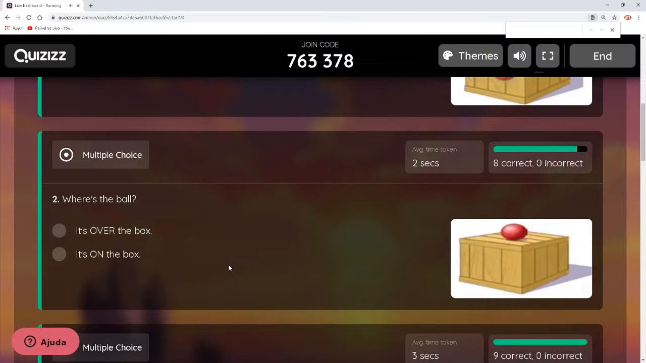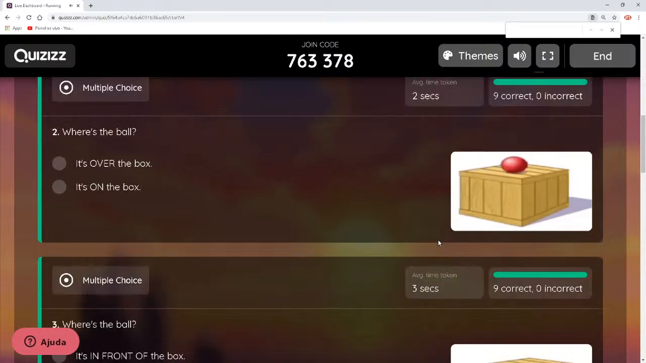Number 2, where is the ball? It's over the box or it's on the box? Guys, here is a very tricky question. Why is that, teacher? Because over and on, they are at the top of the box. The difference between both of them is that on is touching the surface. Over is not touching the surface, okay? It is on the top, but does not touch the box, okay? So it's on the box. Let's go to number 3.